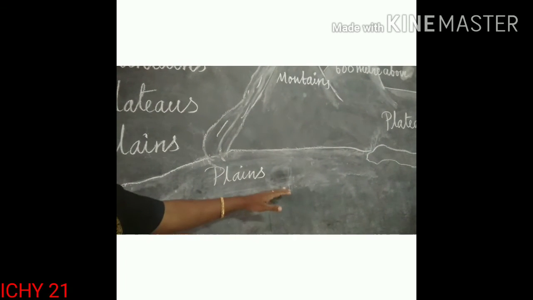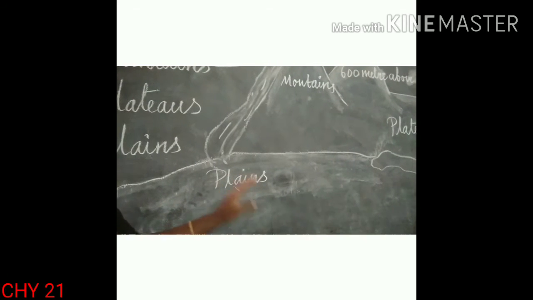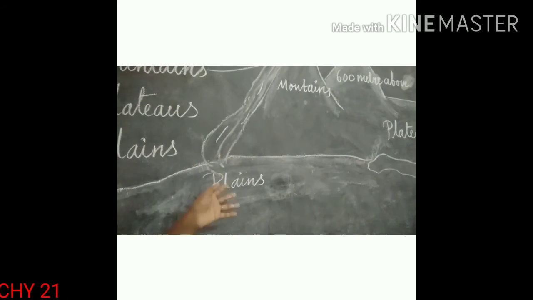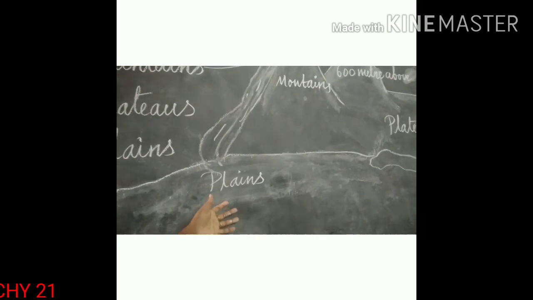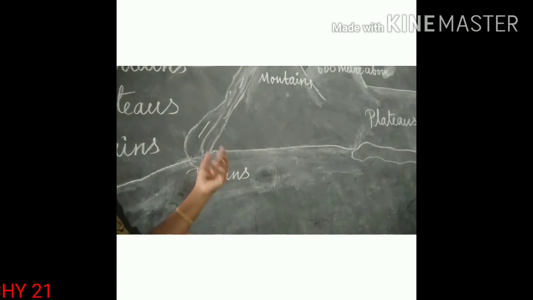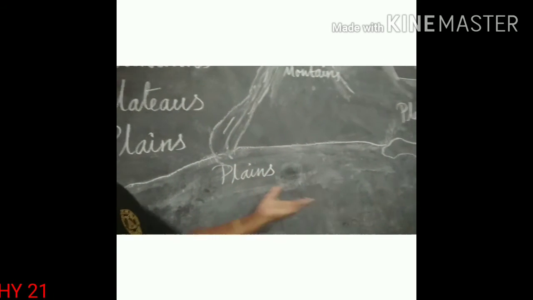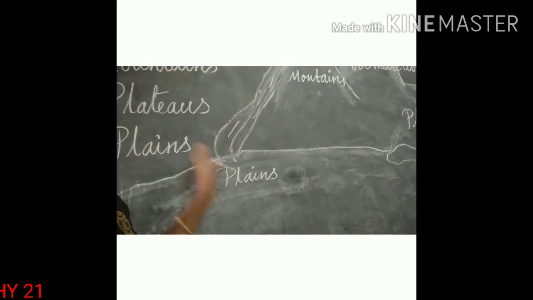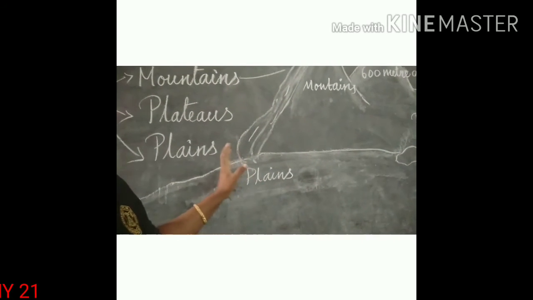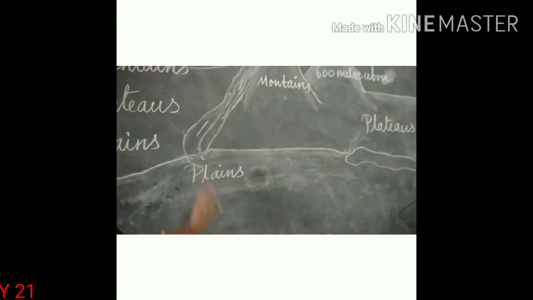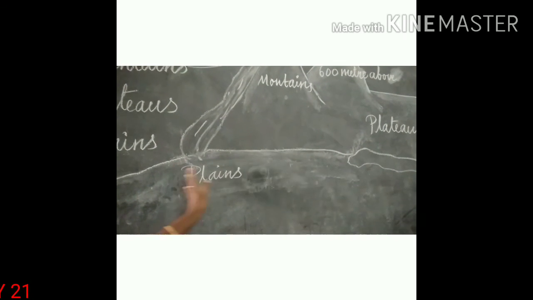The plains are most suitable for human habitation. Hence, they are the highly populated regions of the world. The oldest civilizations like the Mesopotamian and the Indus civilizations developed in the river plains.